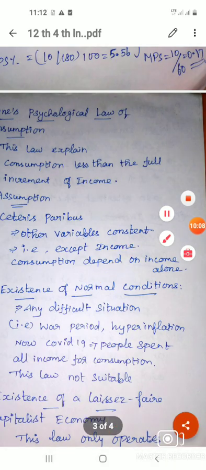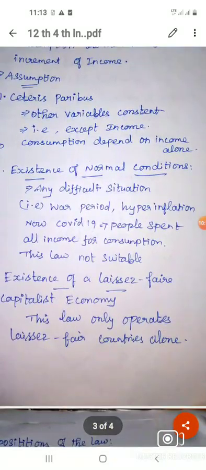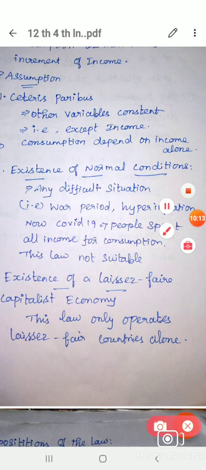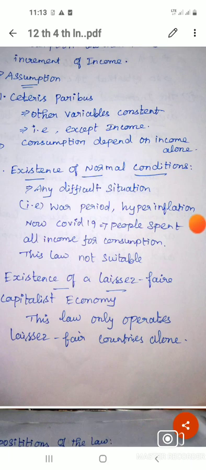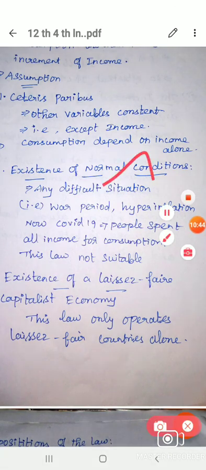Second one is existence of normal conditions. According to Keynes psychological law, as income increases, consumption increases, but not in the same way. Some of the amount we have to spend for saving. Existence of normal conditions means there is no difficult situation.